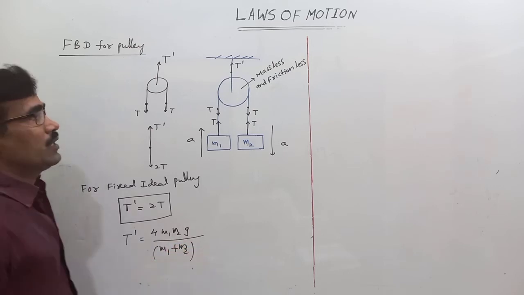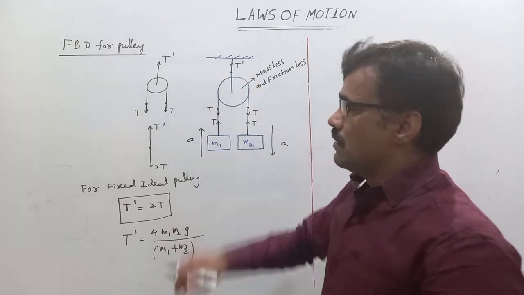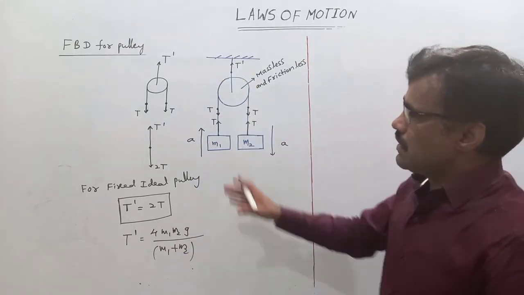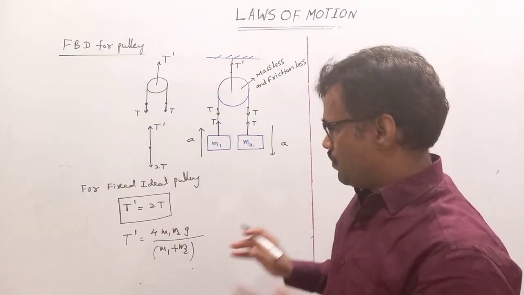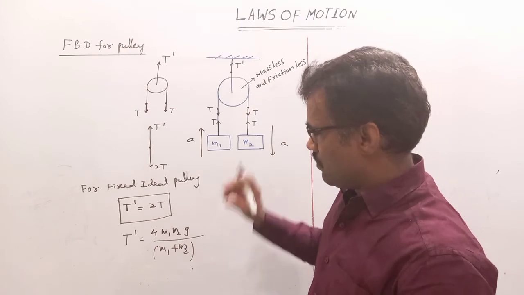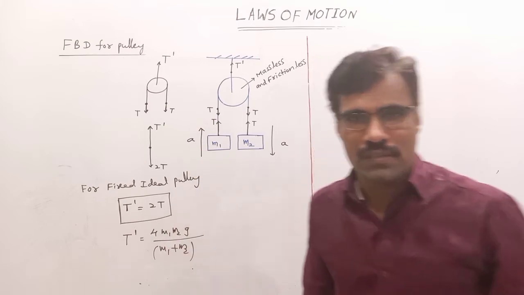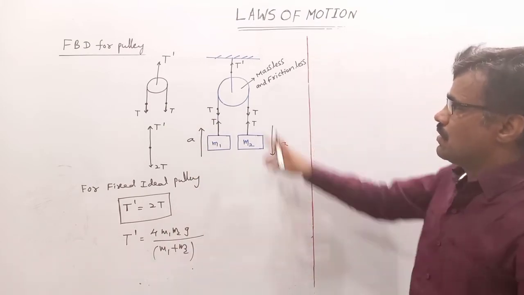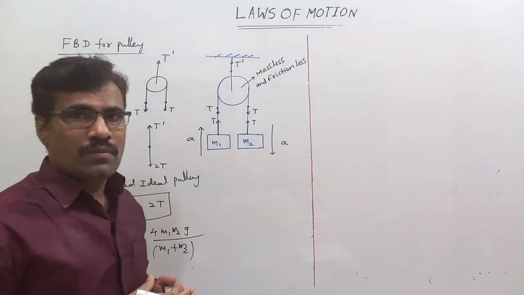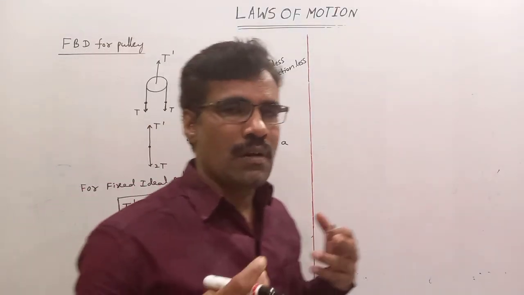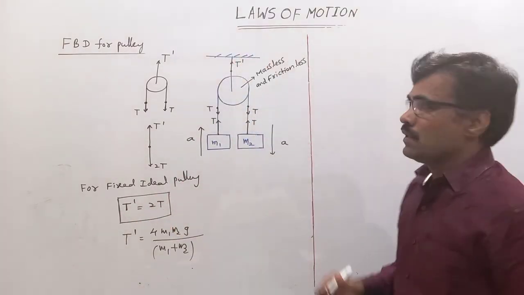So this is the tension in the string which is connected between the pulley and the rigid support. It is a massless pulley and a fixed pulley. That's why T dash equals 2T. Suppose the pulley has some mass, comparable to the mass of the blocks. Then what is T dash?